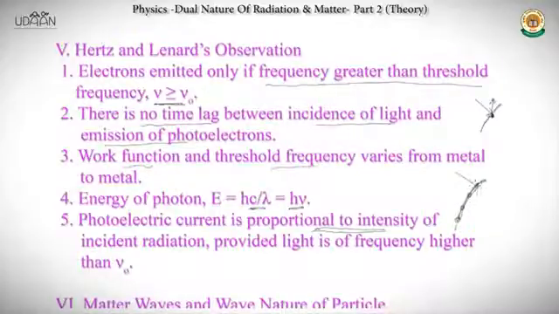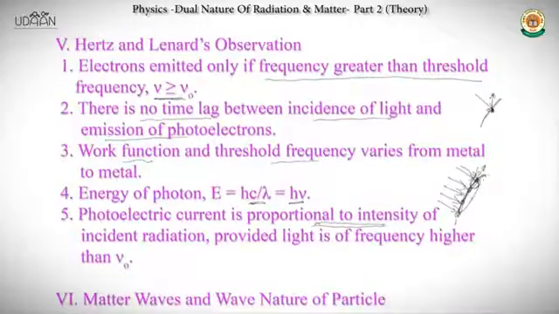If this is light of lower intensity, it will cause photoelectric emission on a lower scale. If the light is of higher intensity, it will cause photoelectric emission in a significant way, so the amount of electrons coming out would be more. So that will cause a greater photoelectric current due to the higher intensity.